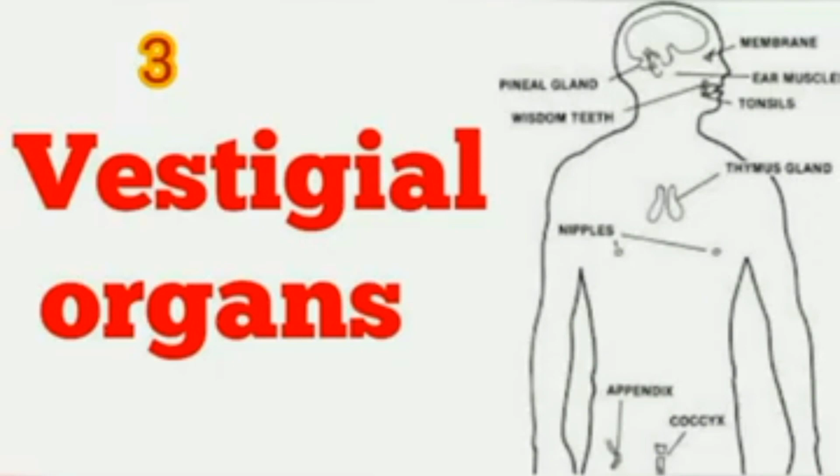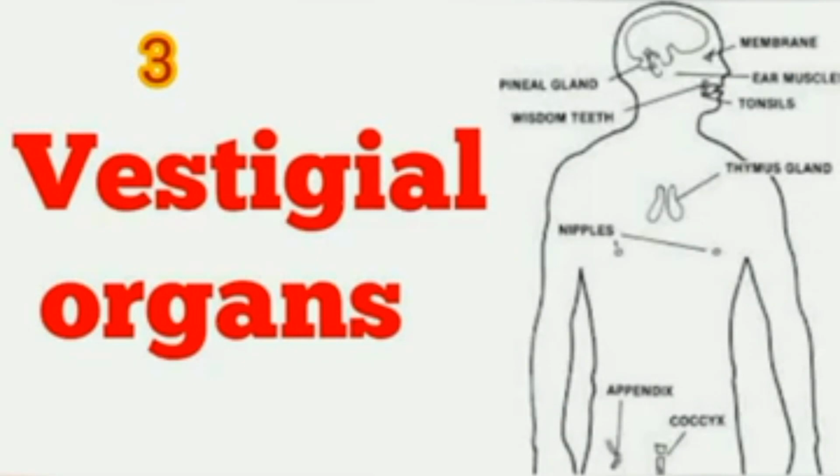The third evidence is vestigial organs. Some organisms possess non-functional structures which in other organisms have essential functions. So vestigial organs are organs which are functionless in one organism but may be functioning in others.